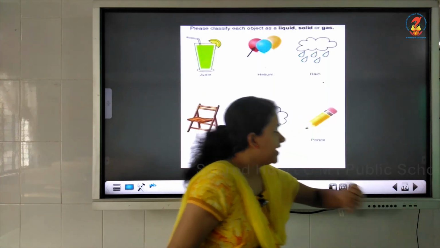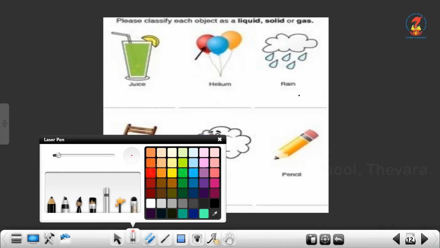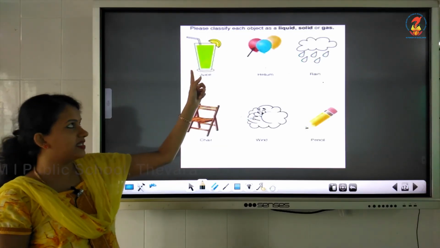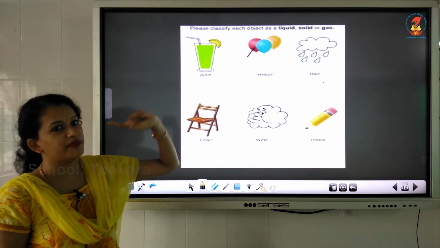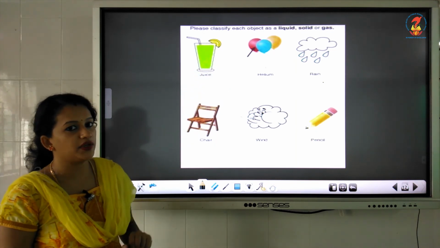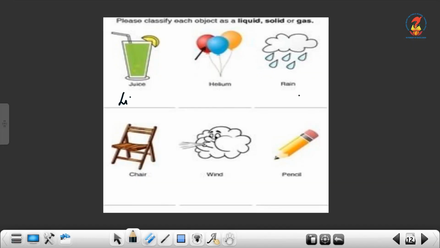So children, I have shown the picture of certain objects. Can you tell me which are the states in which these things exist? The first one is juice. In what form of matter is it existing? What is the form of matter? Can you identify and say whether it is a solid, liquid or gas? Yes, juice is a liquid, isn't it?